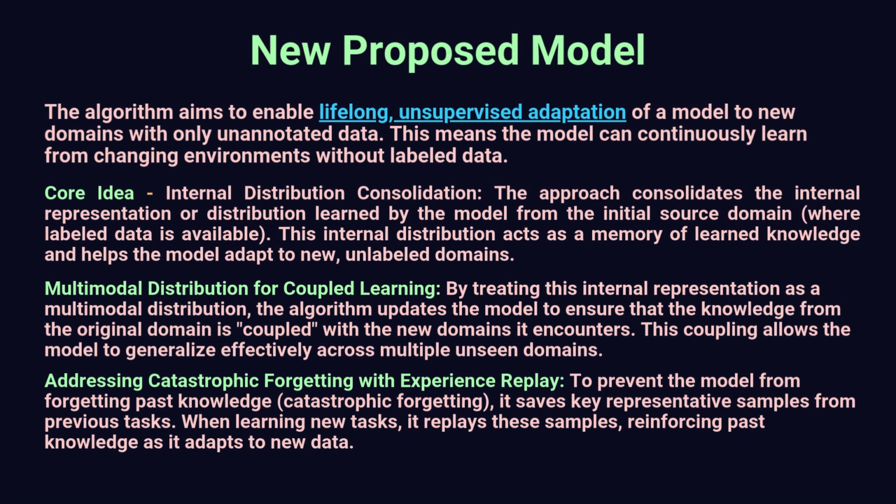Multimodal distributions for coupled learning. By treating this internal representation as a multimodal distribution, the algorithm updates the model to ensure that the knowledge from the original domain is coupled with the new domains it encounters. This coupling allows the model to generalize effectively across multiple unseen domains. Addressing catastrophic forgetting with experience replay. To prevent the model from forgetting past knowledge, it saves key representative samples from previous tasks. When learning new tasks, it replays these samples, reinforcing past knowledge as it adapts to new data.